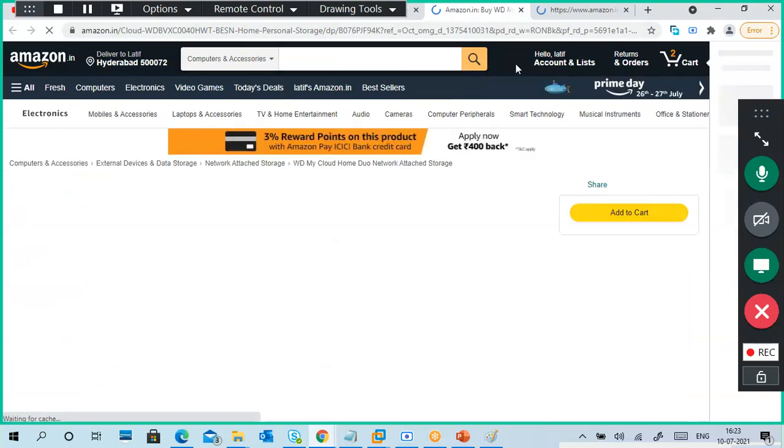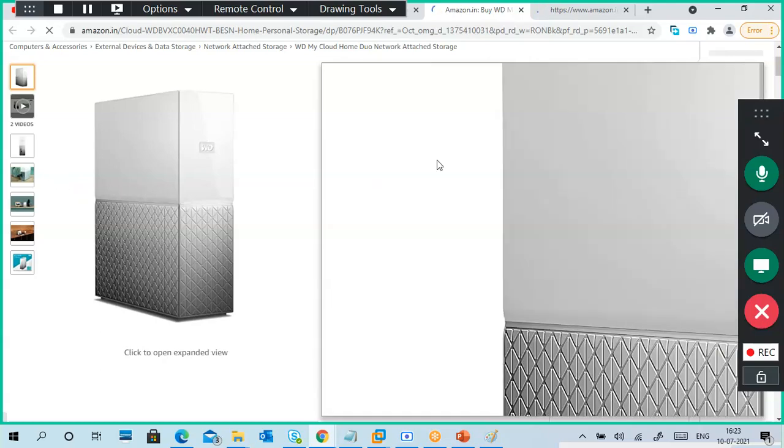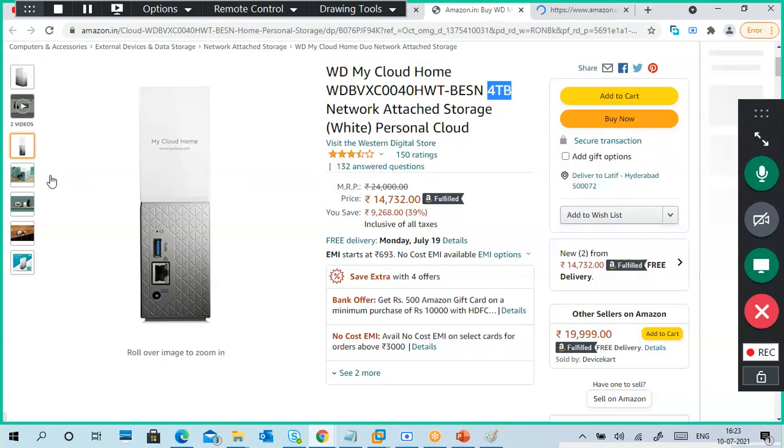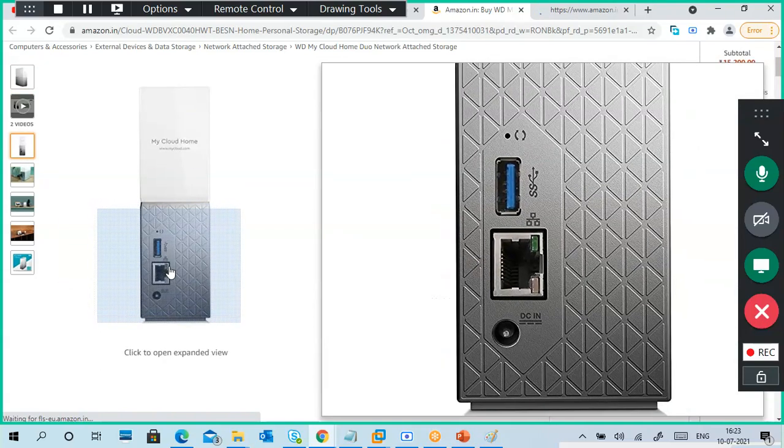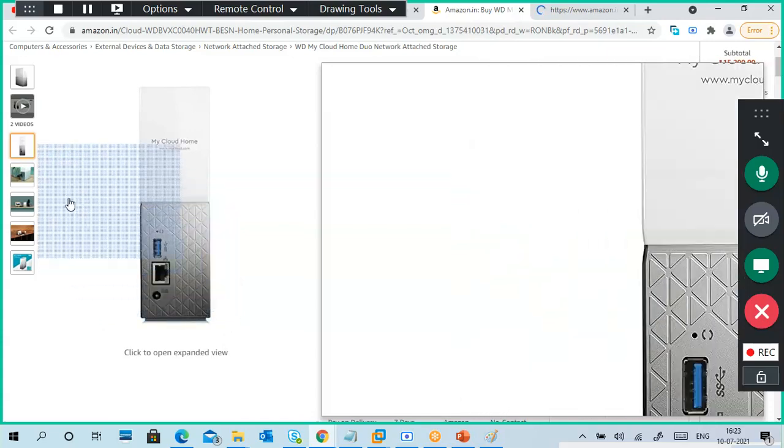Okay, so like this. This is 14,000 and what you are getting is a 4 terabyte network attached storage. It is a personal cloud. It means it is not a cloud anyway. So can you see there is a USB port and DC in and a network port is also there.